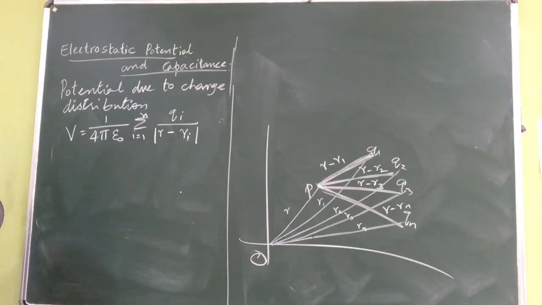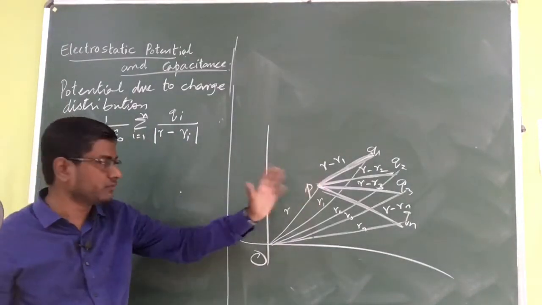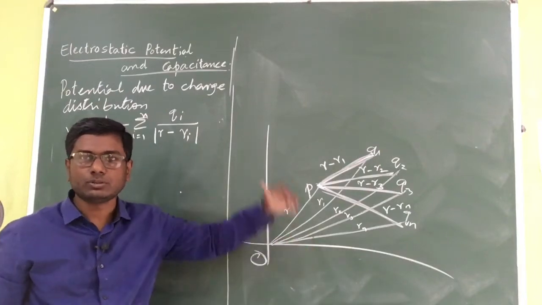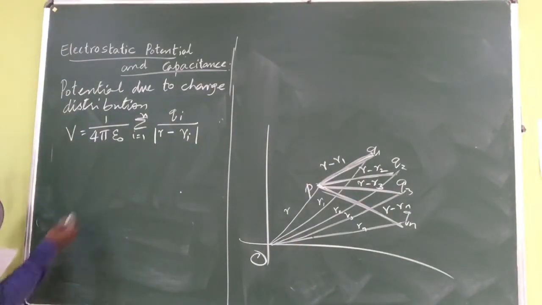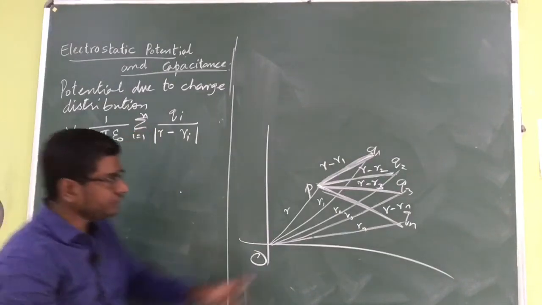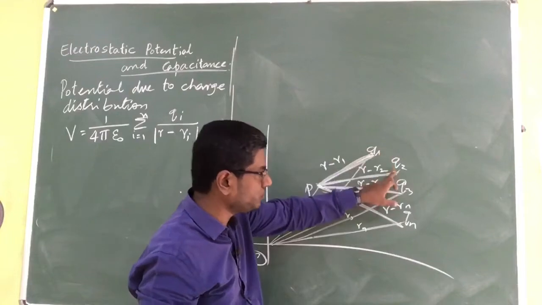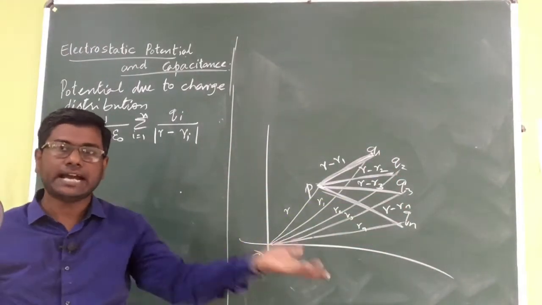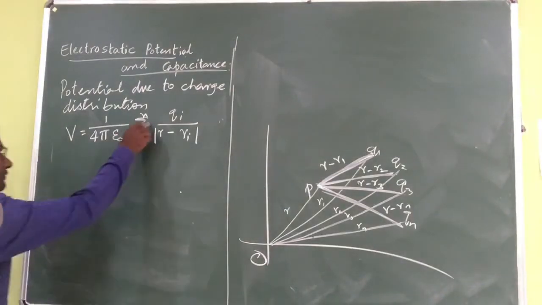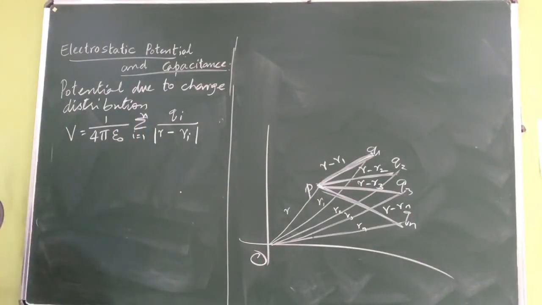So that is about the case where the charges are scattered away from the origin and our observation point P is also away from the origin. Next, if the charge is distributed, instead of having individual charges Q1, Q2, Q3, Qn, it is scattered all over the place, then instead of having a summation, we are going to have an integration.